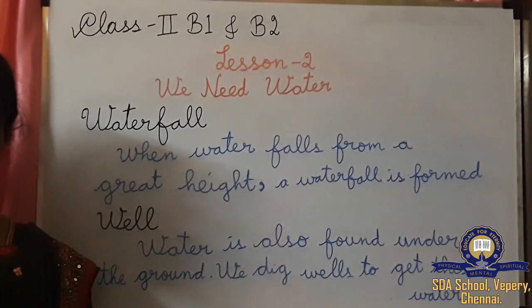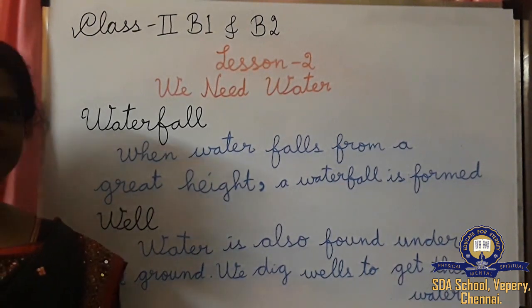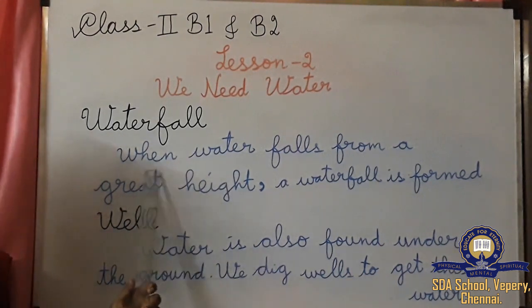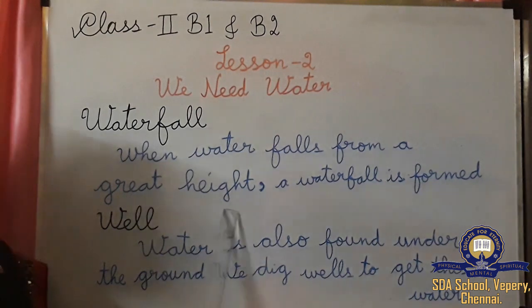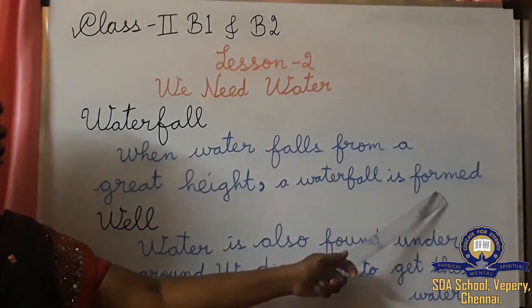Children, you have seen the video of waterfalls and the well. Now we'll read about waterfalls. When water falls from a great height, a waterfall is formed.